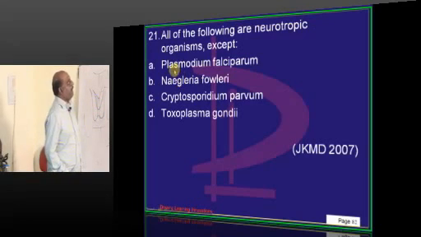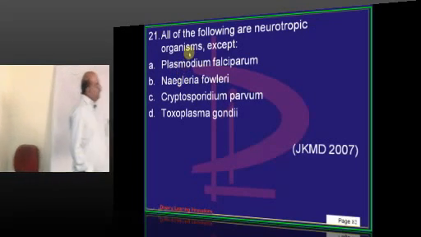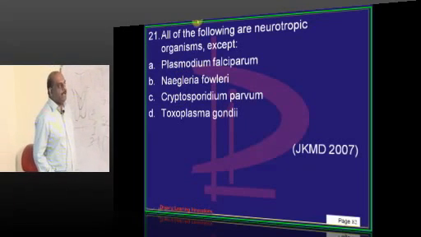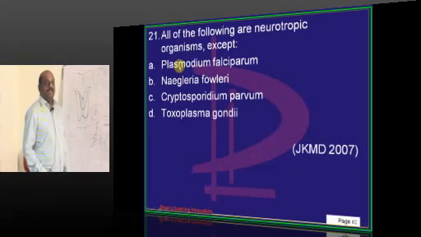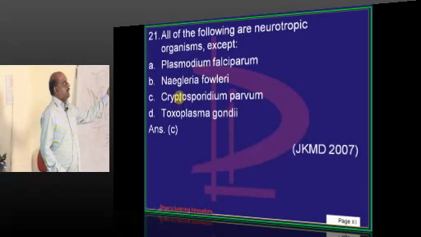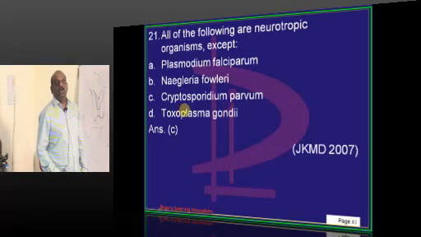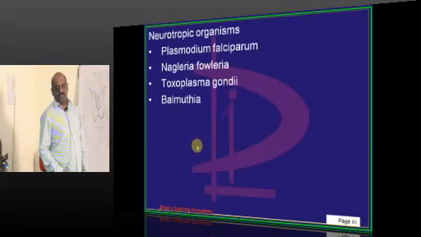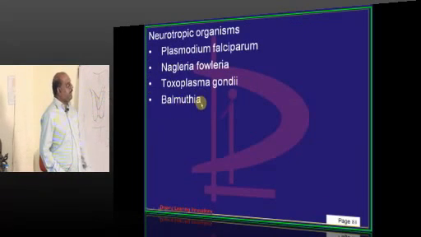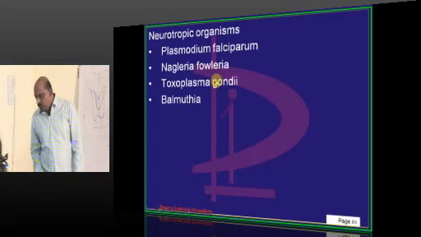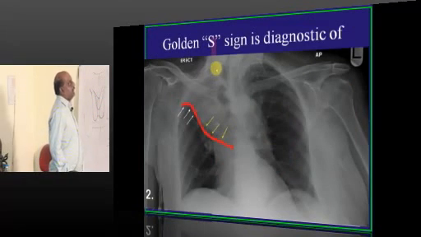It is a urease positive yeast is what you need to remember. What are neurotropic organisms which love to go and cause demyelination or an injury to the nervous system? Naegleria, Falciparum, Toxoplasma, they are all called neurotropic organisms is what you have to basically remember. Even Balamuthia is another organism which is considered to be a neurotropic organism.